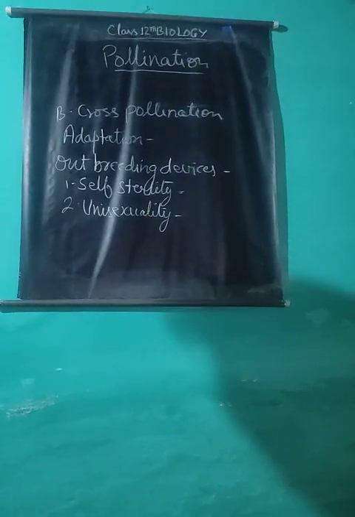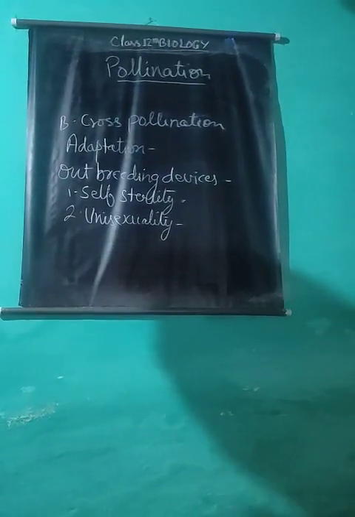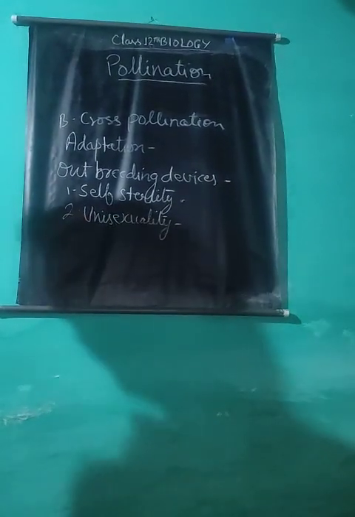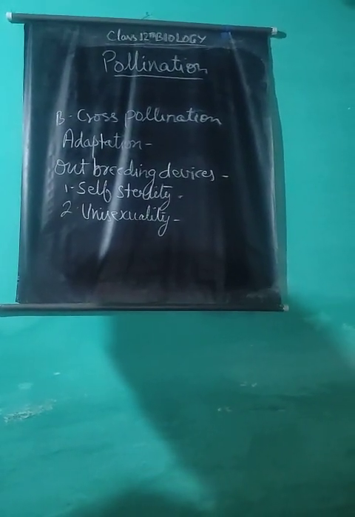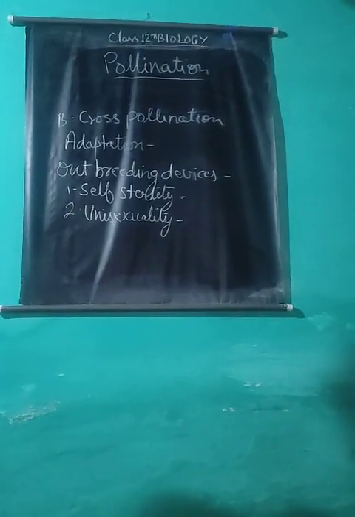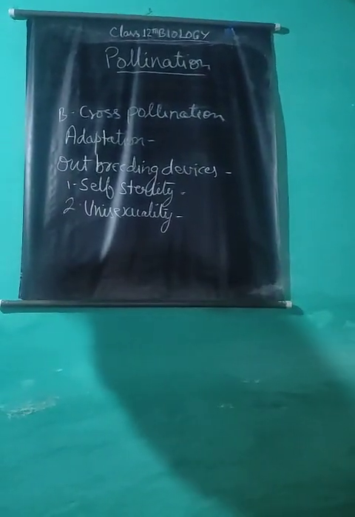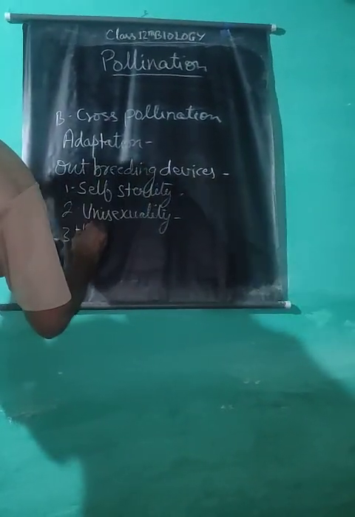To stop geitonogamy, a form of self-pollination in monoecious plants, both types of unisexual flowers, female and male, are placed on distinct branches or away from each other. They also develop and mature at different time periods. Dioecious plants are essentially cross-pollinated. In dioecious plants, male and female flowers are found on different plants, so there is only the chance of cross-pollination. Third condition is herkogamy.